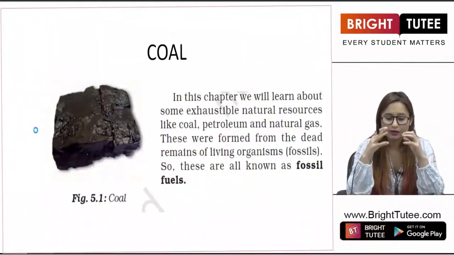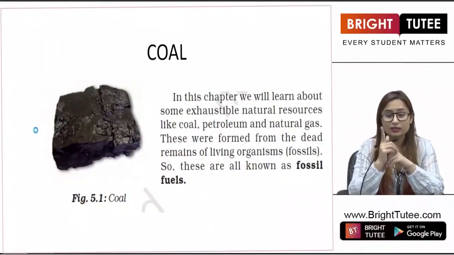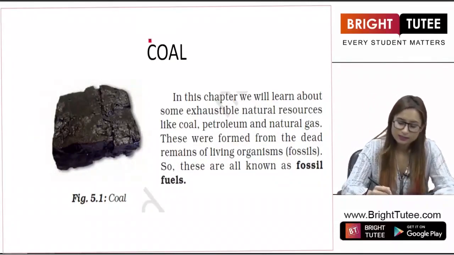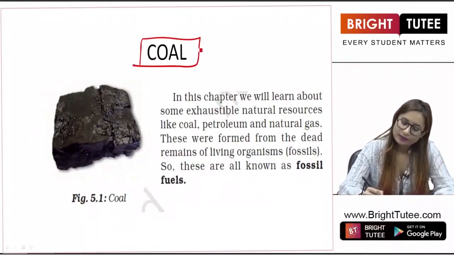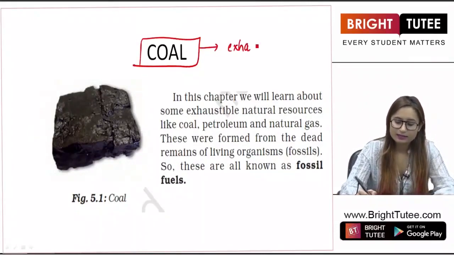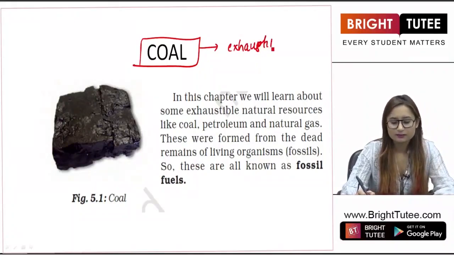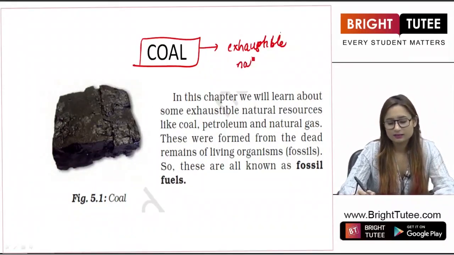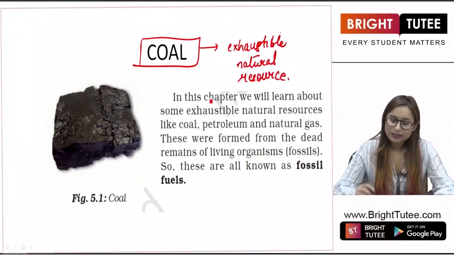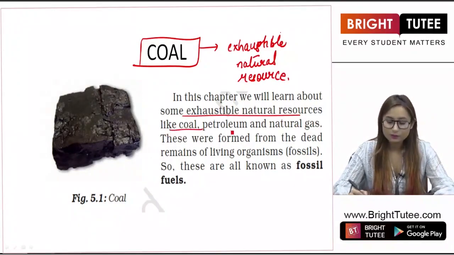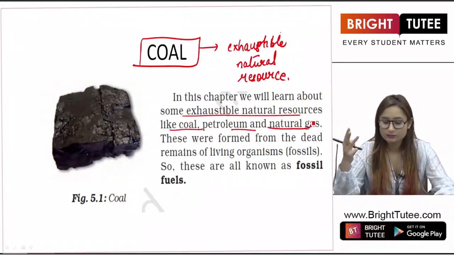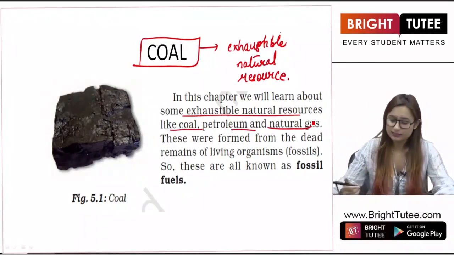Now we have to start with the first kind of exhaustible resource, which is very important to us. It is coal. As I told you, it is an exhaustible natural resource, right? In this chapter we will learn about some exhaustible resources like coal, petroleum and natural gas. As you know, these are the three exhaustible resources that you are going to study about in this chapter.